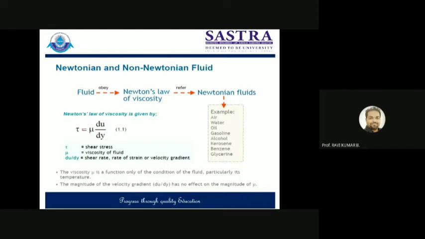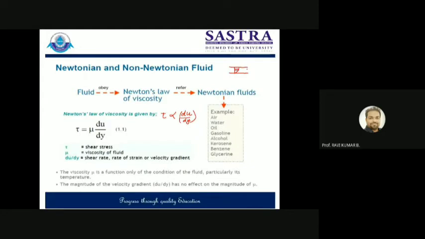If you want to write Newton's statement, tau is directly proportional to the shear strain rate. Why is shear strain happening? It happens because of the relative motion between two layers. If one layer is moving like this and another layer is moving like this, they will have different velocities, so velocity gradients will develop here.